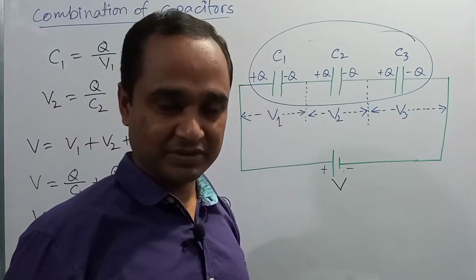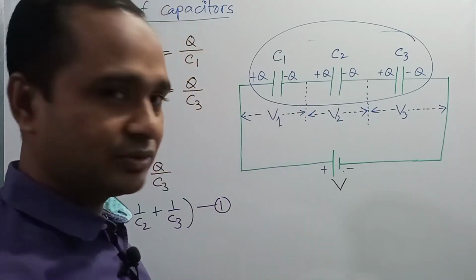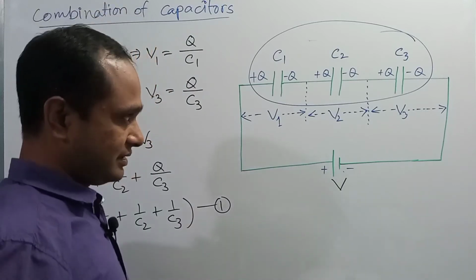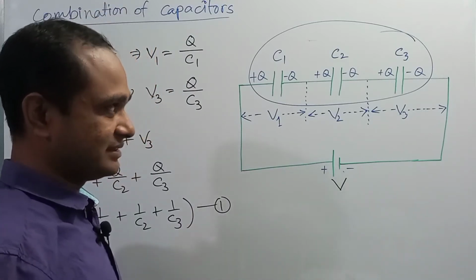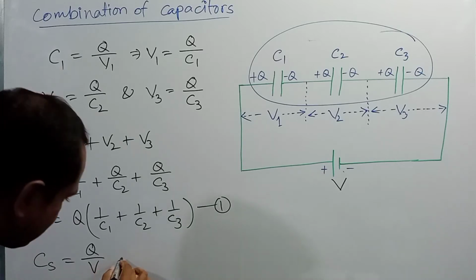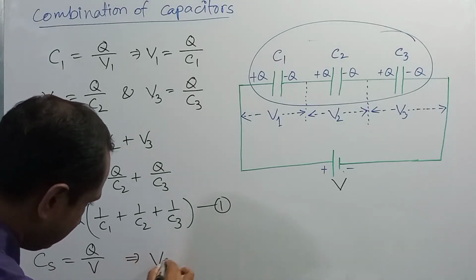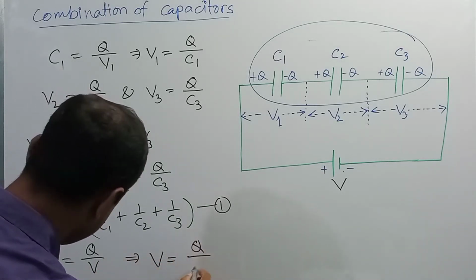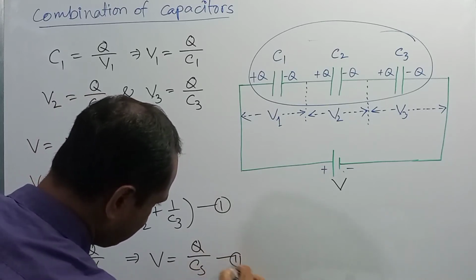If the equivalent capacitance of the combination is denoted by Cs, we can write that Cs is equal to Q by V. Here, according to the definition, the stored charge and potential difference remain the same. So V is equal to Q by Cs. This is equation number 2.